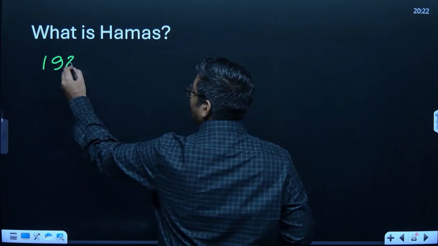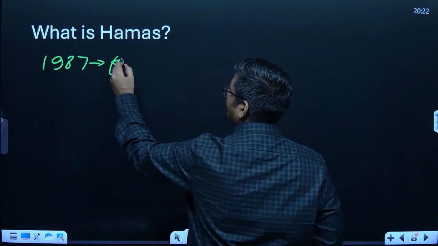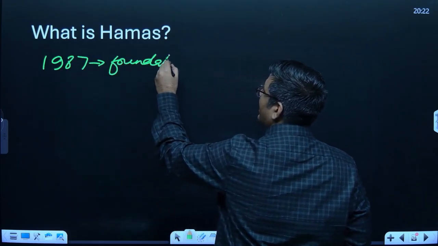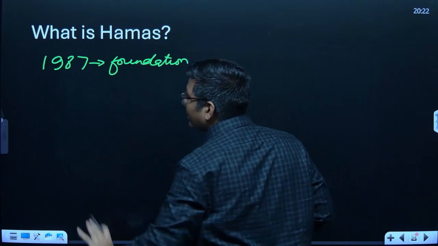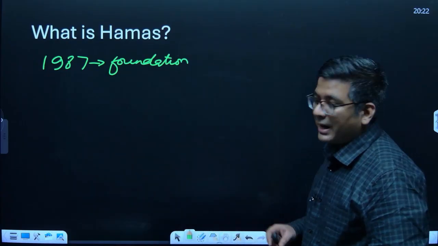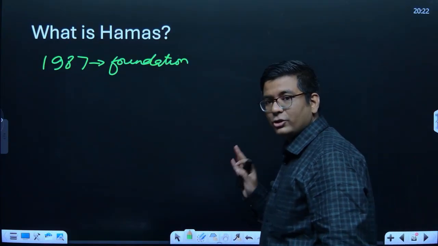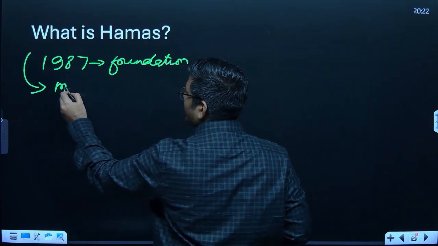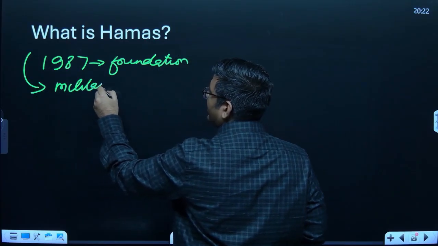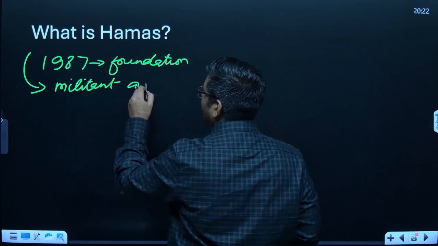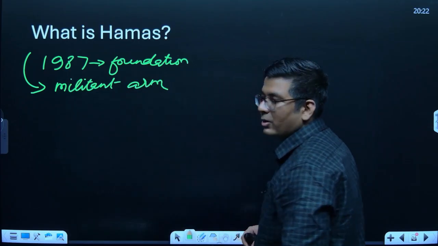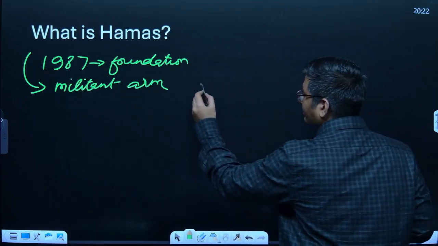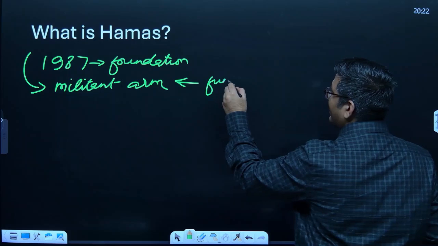Okay, so now talking about Hamas, 1987 is its foundation. I've already told you it's the Islamic Resistance Front. That is basically its official English equivalent. This basically is the one which has a militant arm as well. It has a militant arm funded by Iran.